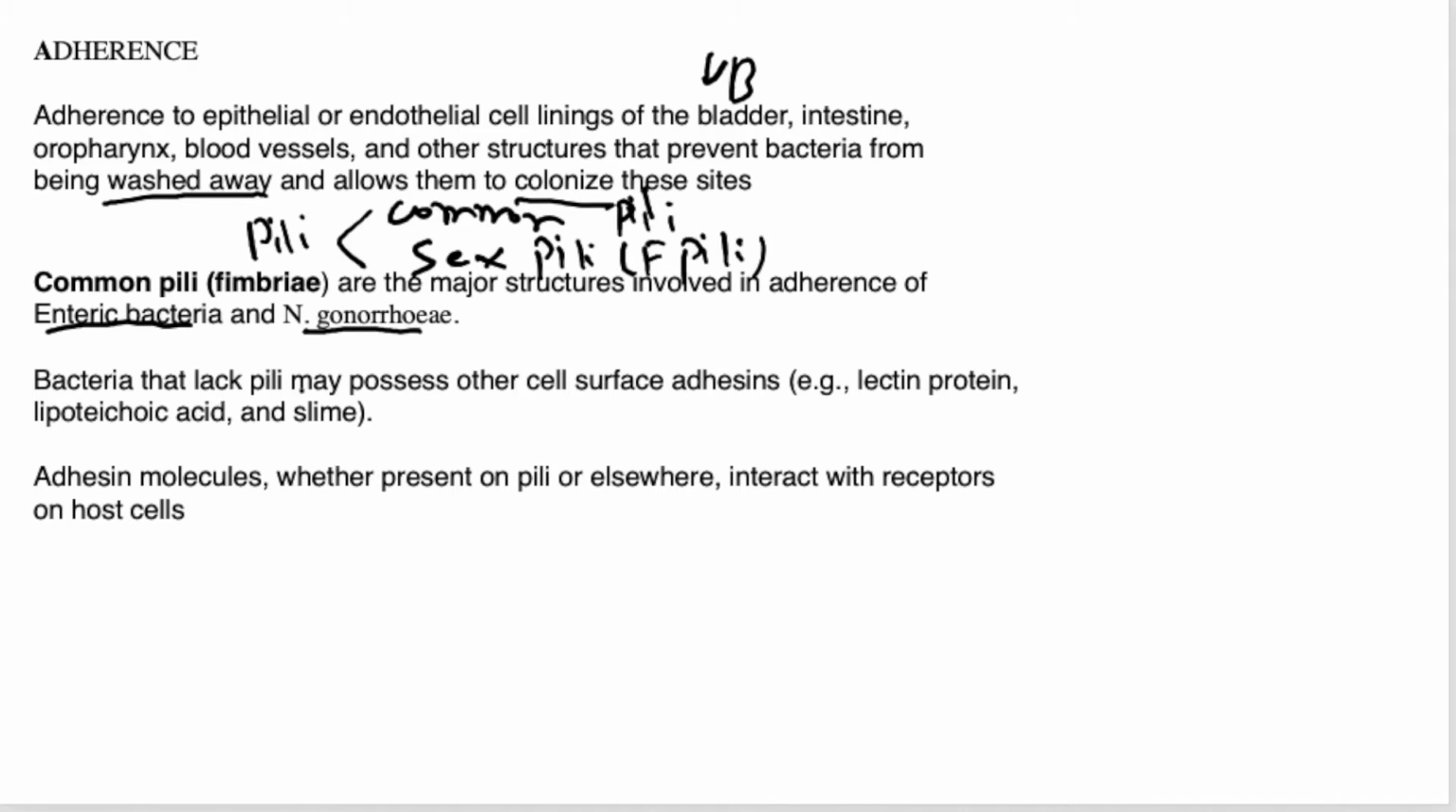Bacteria that are deficient in pili or fimbriae may possess other cell adhesion molecules like lectin protein, or they may contain lipoteichoic acid, a characteristic feature of the gram-positive bacteria, or they may contain slime. These adhesion molecules, whether they are present on pili or elsewhere, interact with the receptors on the host cells.